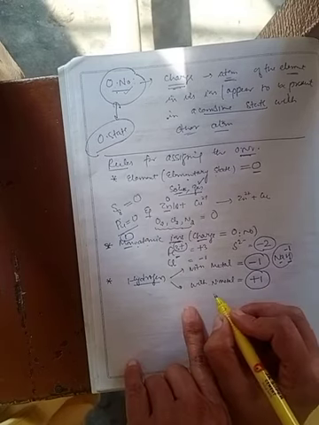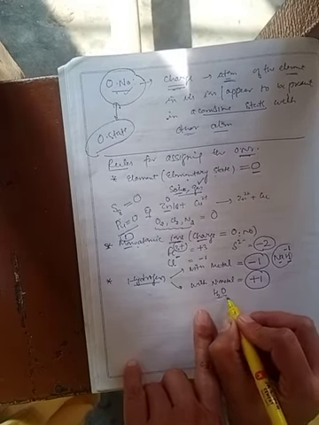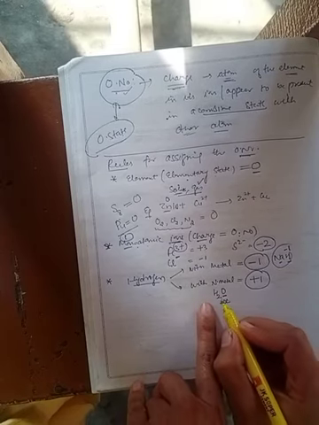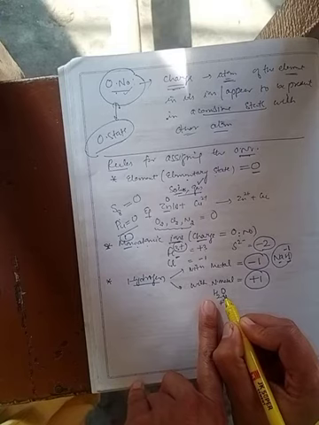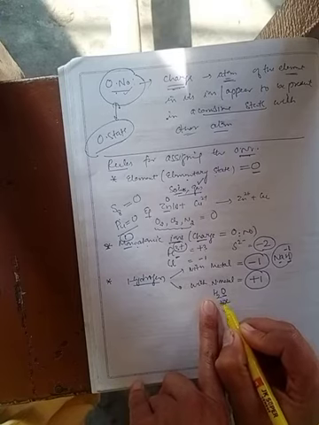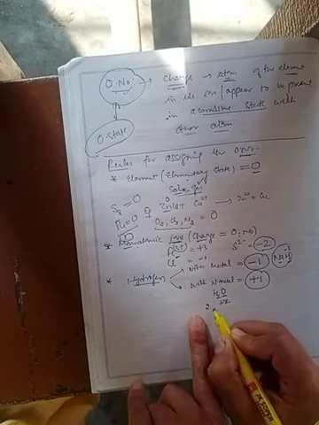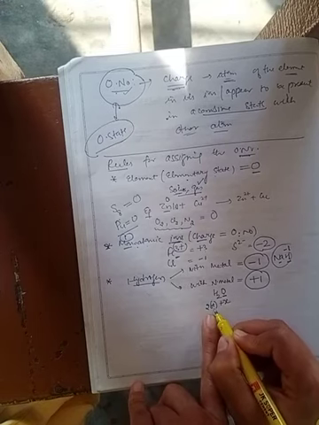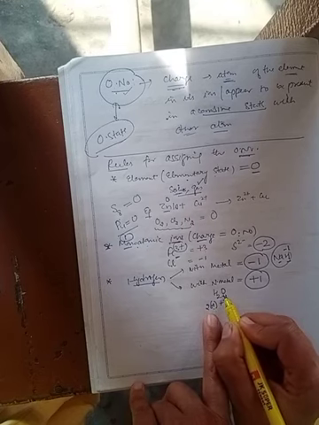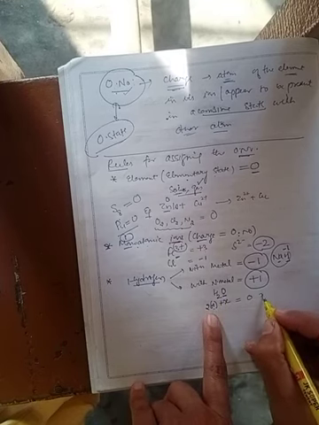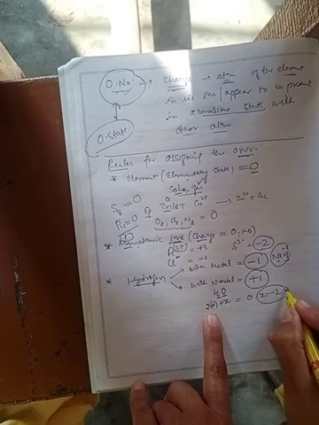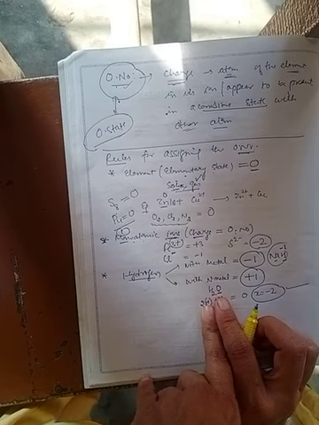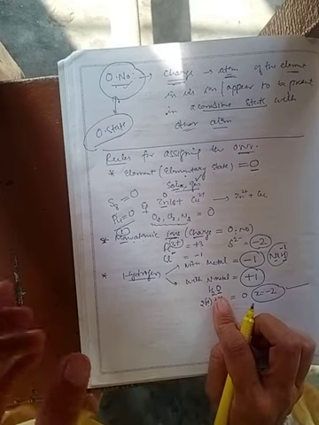Clear? Suppose in the case of water we have to calculate the oxidation number of oxygen. Now the hydrogen is present with a non-metal, that is oxygen. So here we have H with number 2. What is the oxidation state or oxidation number for H? +1, because it is present here with a non-metal. Therefore X becomes equal to -2. Clear? Therefore we can calculate the oxidation number of any element if we know the charge or oxidation number of the rest.